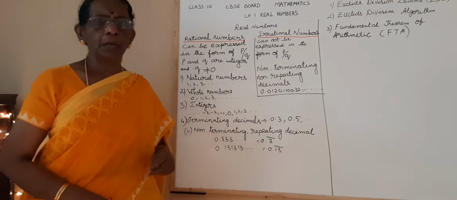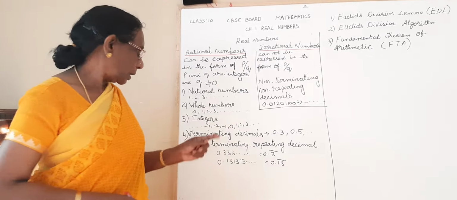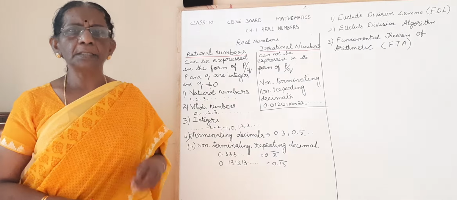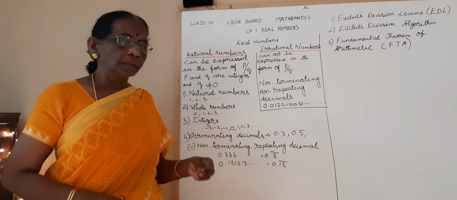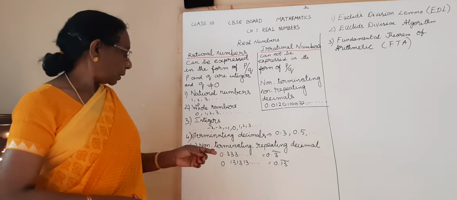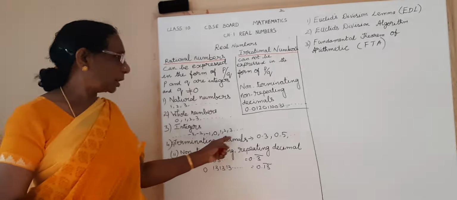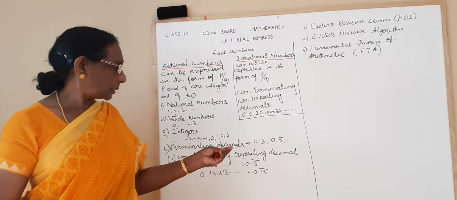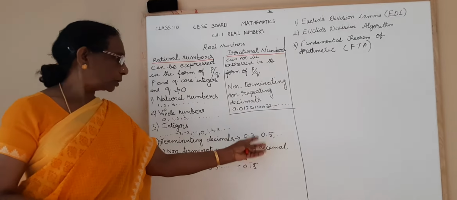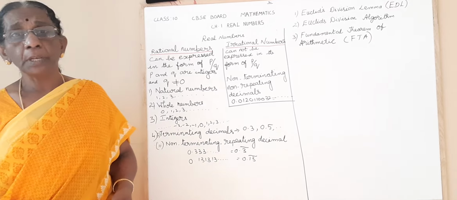Now, when you take the fractions, all positive and negative fractions are rational numbers. In the same way, when you take the decimal form of a rational number, that is very important, we are going to use this property in the 10th class portion. When you take the decimal representation of the rational number, all terminating decimals are rational numbers. Example, that means it will end: 0.3, that's all. 0.5, that's all. 0.7, 0.8, like that you can have many terminating decimals.